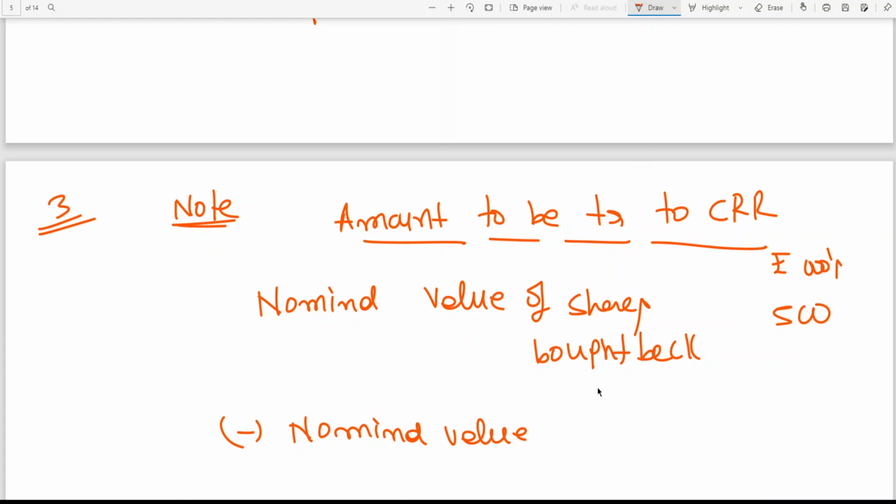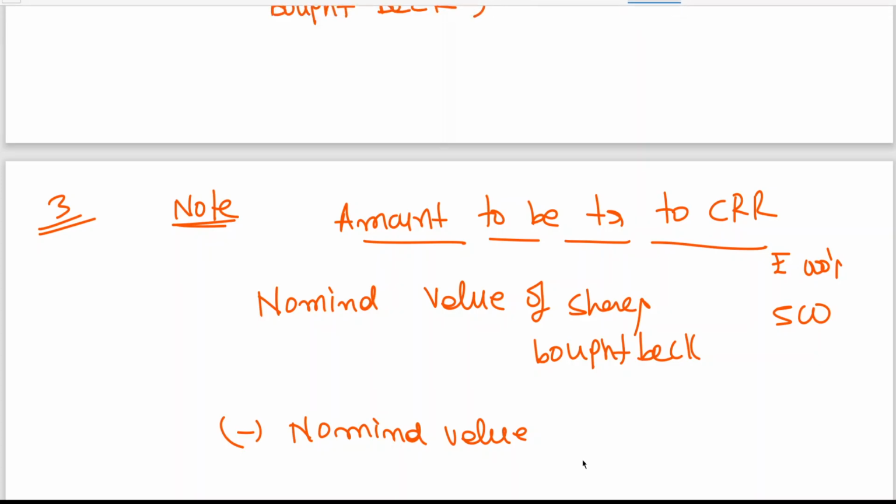You recollect yourself: nominal value of redeemable preference share capital minus nominal value of fresh issue is equal to the amount to be transferred to CRR. We have learned this in redemption of preference shares.